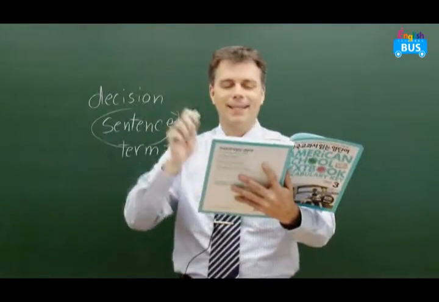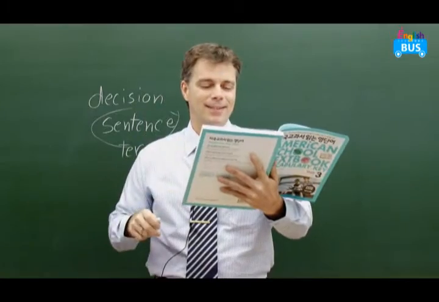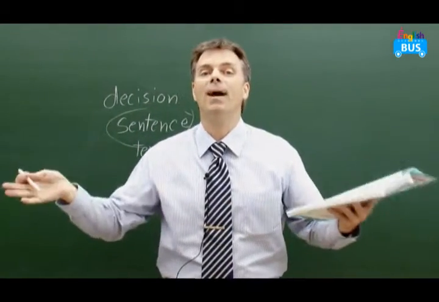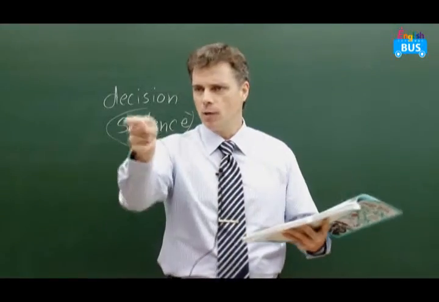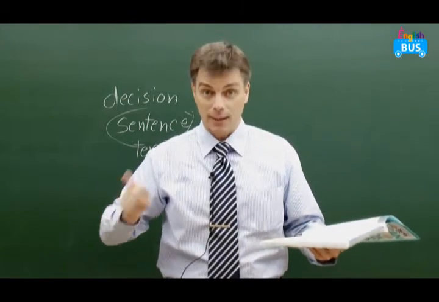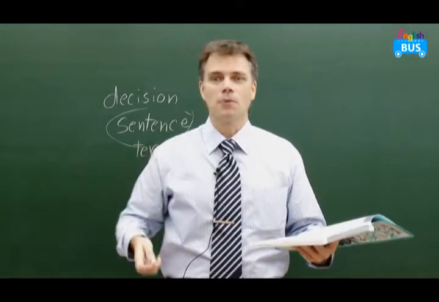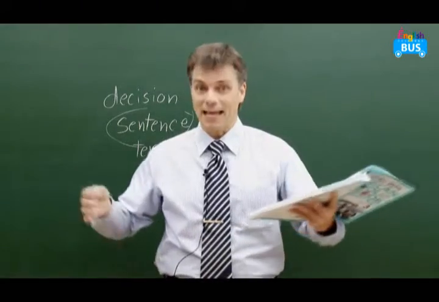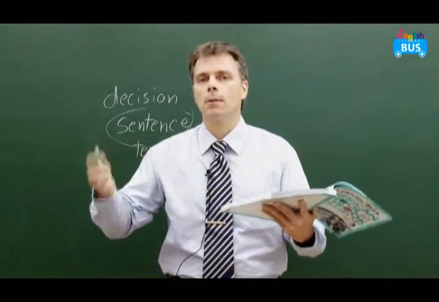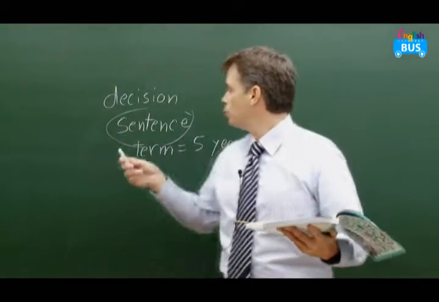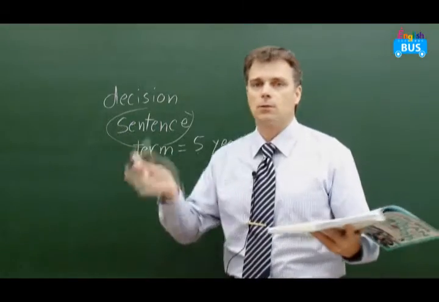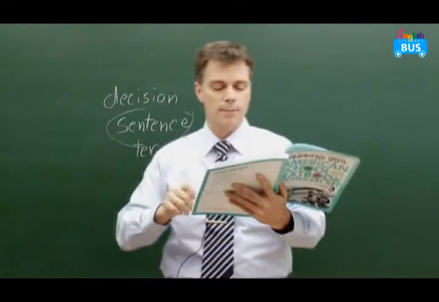Now, word family, kinds of punishment. Let's look at this. Sometimes it's a fine, which means money. The fine is money. You have to pay $1,000. Or sometimes a company is accused. You have to pay $5 million. That's big money. Or sometimes it's a jail term. The punishment is a jail term. You go to jail for maybe 5 years, 10 years, 7 years, or 3 months, or 1 week, or something.